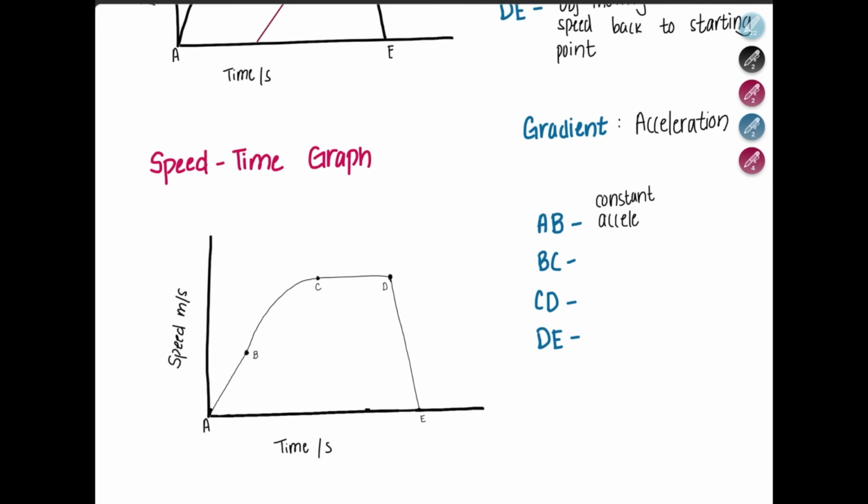In the next region, we have a curve. We don't have a constant acceleration. The acceleration is changing. Why? Because the gradient is changing, and as you can see, the graph is becoming less and less steeper, so we can say reducing acceleration. Then region C to D, we have constant speed. Why? Because the speed remains the same. If it was 30, it would remain 30. And then finally, from region D to E, we have a negative slope, and it's a straight line, so this is constant deceleration.